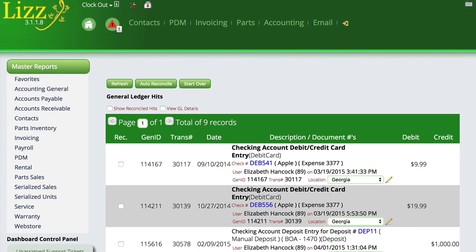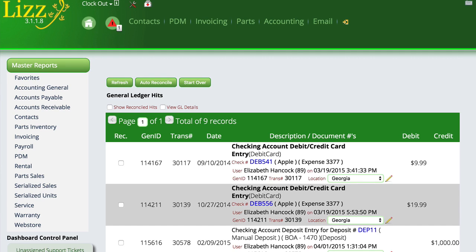When you click on this, it's going to open up a control that is going to give you a list of all the hits that exist currently in the flush account, or the things that have gone in and come back out, or that have gone in and not come back out. And so the first thing I want to do is hit this auto reconcile button here, because I want to get rid of all the things that Lizzy put in here. There's no reason for me to go through and manually click all of those things off.